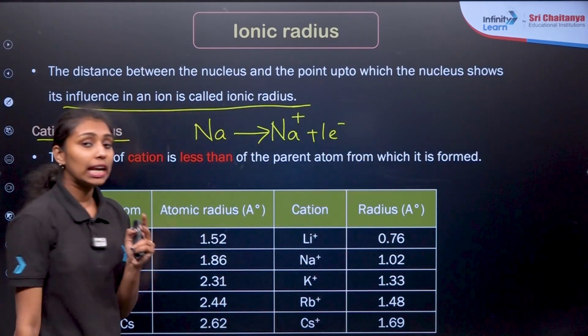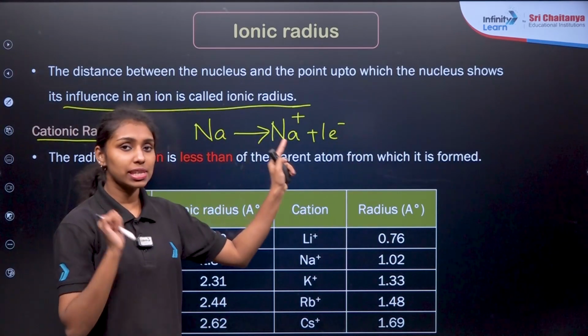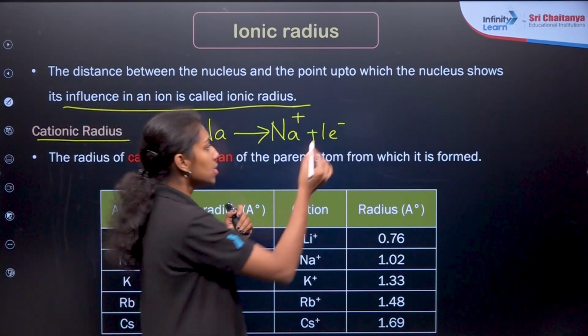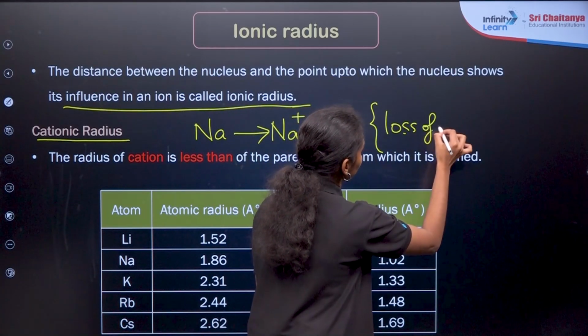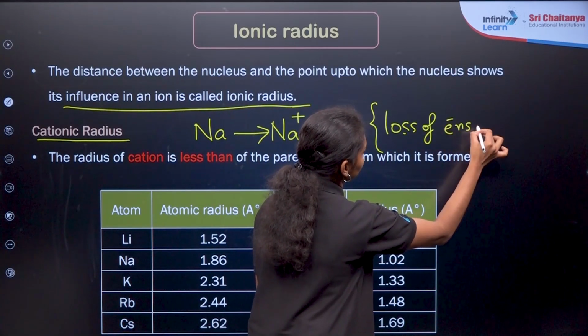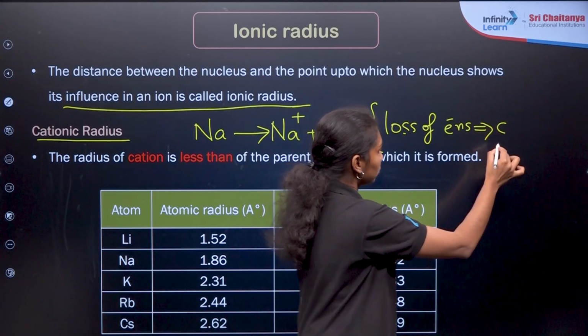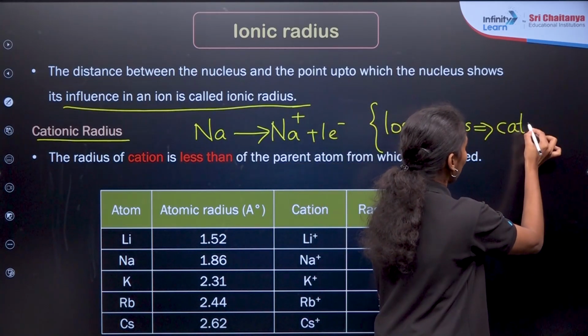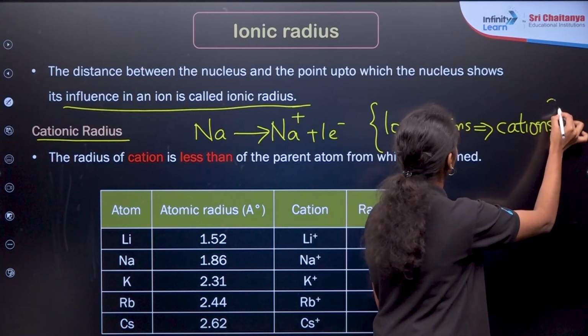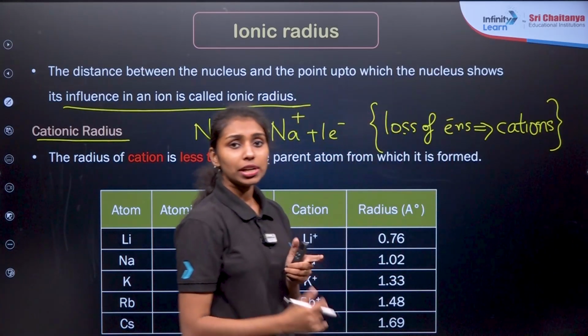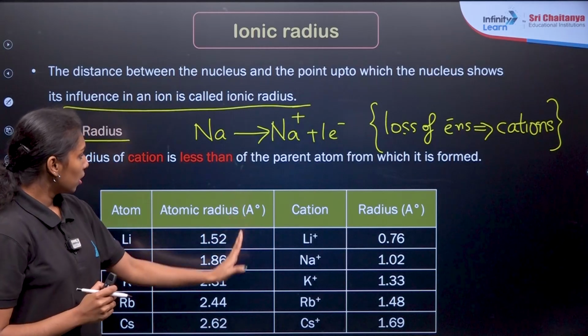So by losing an electron, it gets a positive charge, that is, it is known as a cation. So loss of electron gives cations. For the cation, this ionic radius is particularly named as the cationic radius, right? Cationic radius.